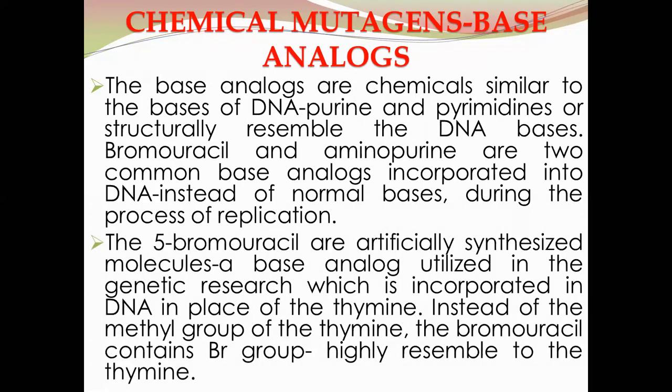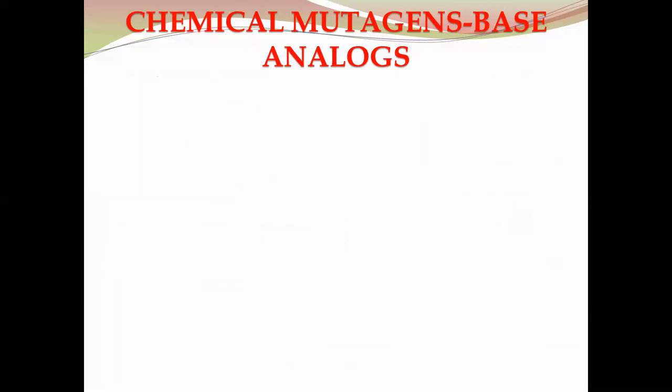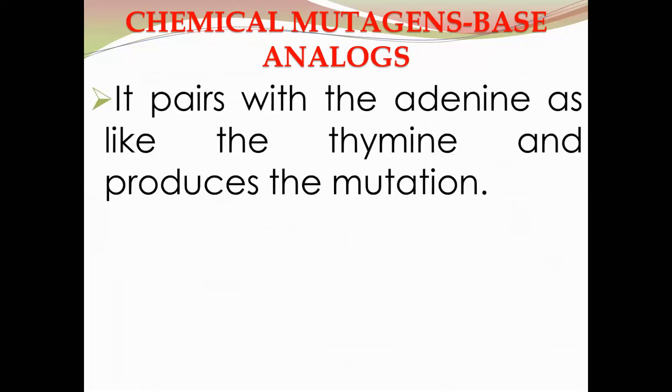The 5-bromouracil is an artificially synthesized molecule. It is a base analog utilized in genetic research, which is incorporated in DNA in place of thymine. Instead of the methyl group of thymine, the bromouracil contains a bromine group. So in bromouracil, the bromine group is present instead of the methyl group which is present in thymine. This bromouracil highly resembles thymine. So the bromouracil pairs with the adenine like the thymine and produces the mutation.